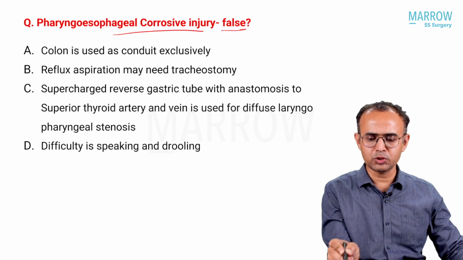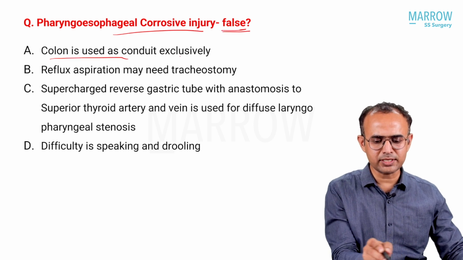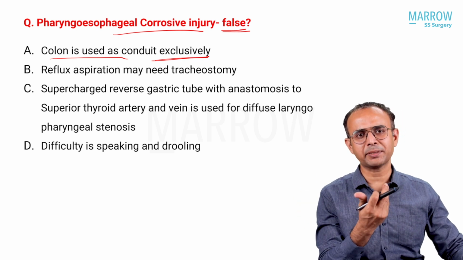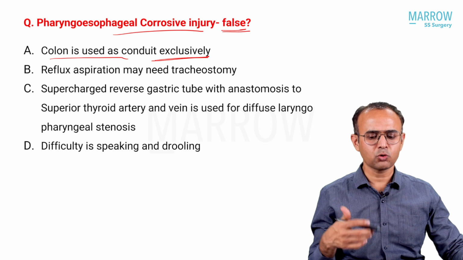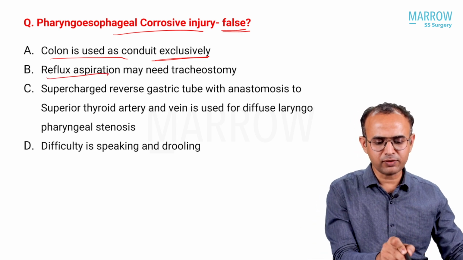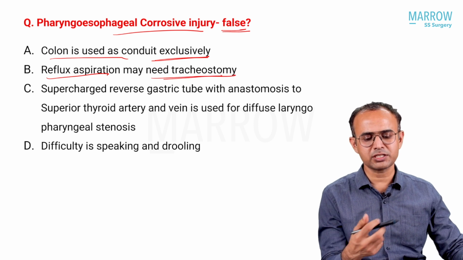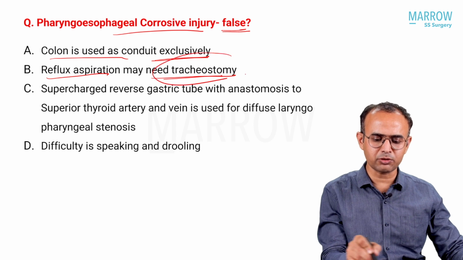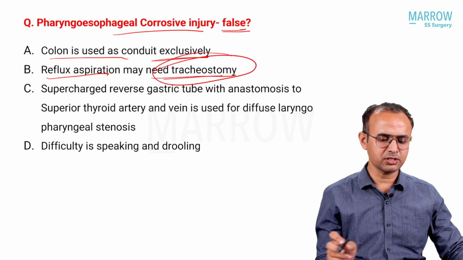Pharyngoesophageal corrosive injury, which one is false? Colon is used as a conduit exclusively most of the time. When we want a very high anastomosis, the stomach may not reach, so colon will be the better option, which can be used exclusively. Reflux aspiration may need a tracheostomy if it is very high. The chances of aspiration are higher, and tracheostomy is a part of the reconstruction.